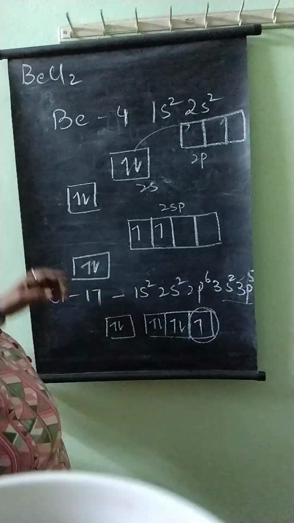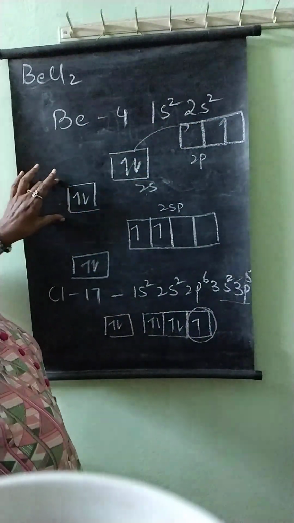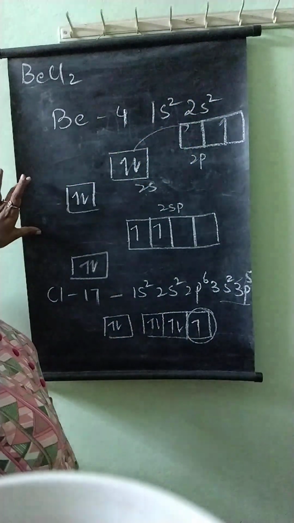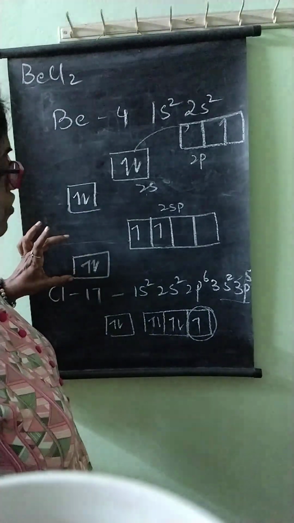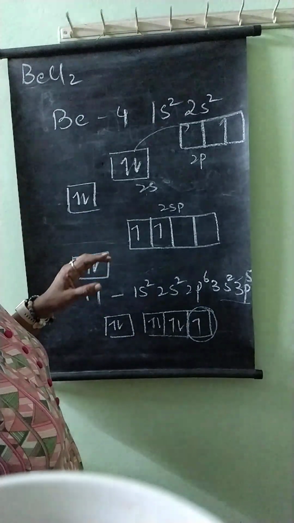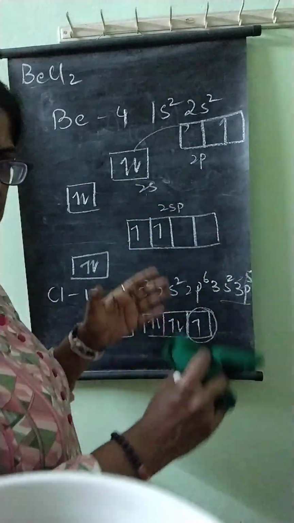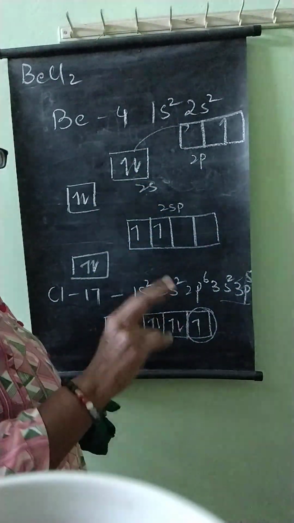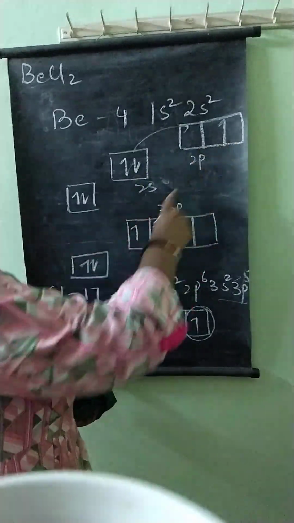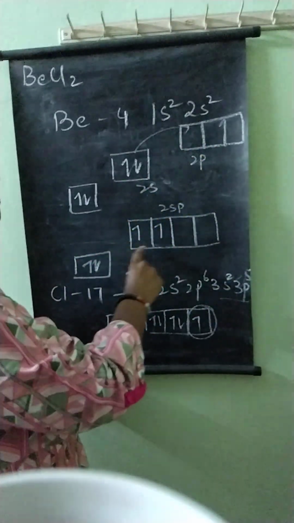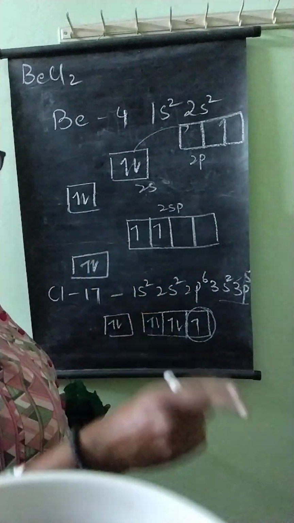So beryllium, whose atomic number is 4, 1s2, 2s2, in its ordinary state is like this. When it's going to form a bond, it forms hybridized orbitals. Hybridization is when two energy levels of an atom which are close together rearrange and form that many orbitals in total, and the electrons get redistributed.